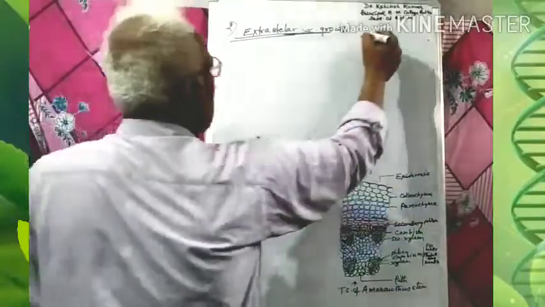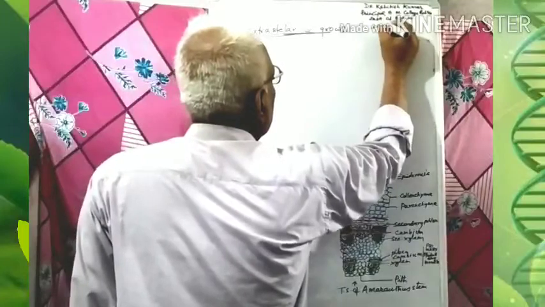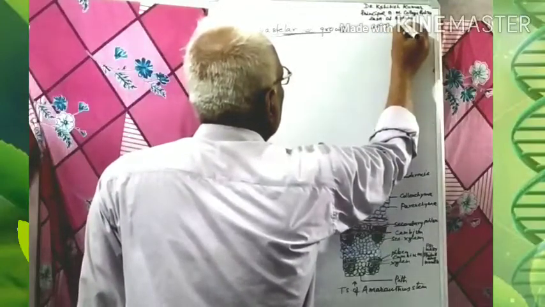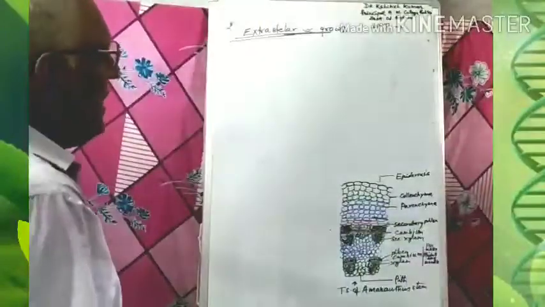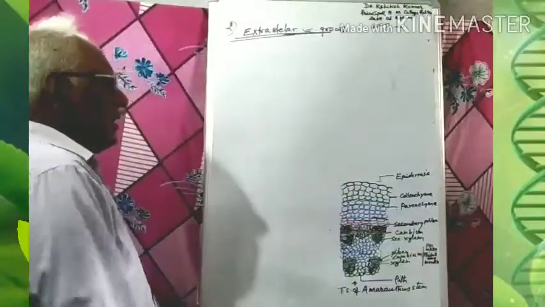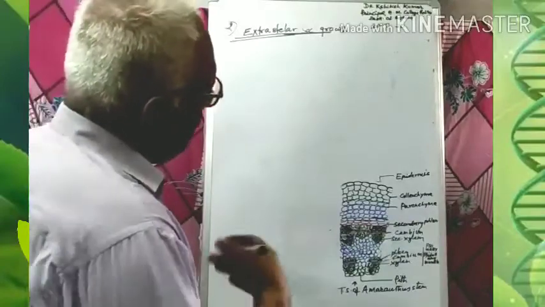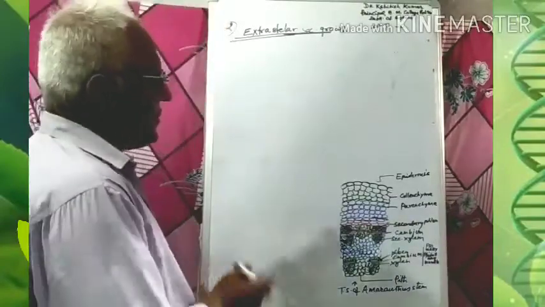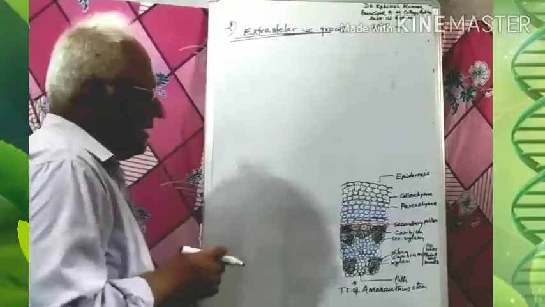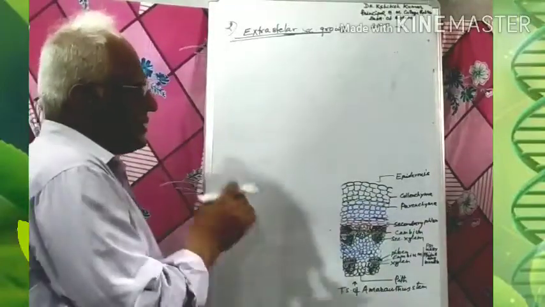Why is it called extrastellar? Because here the cambium, which gives rise to secondary tissue, is formed outside the stele, that is, outside the portion of the stele.